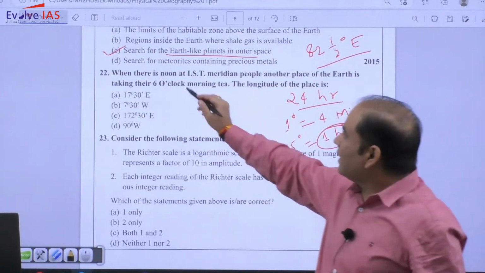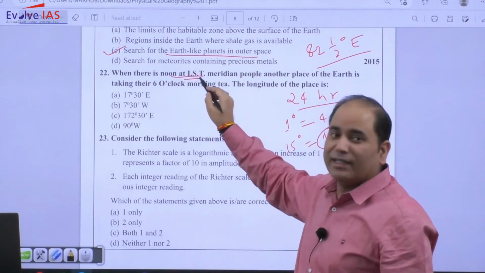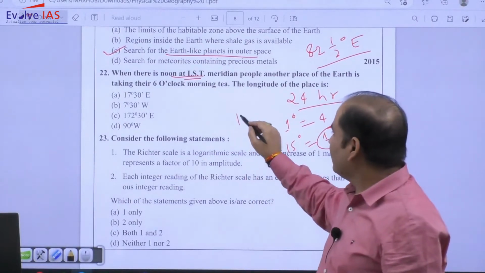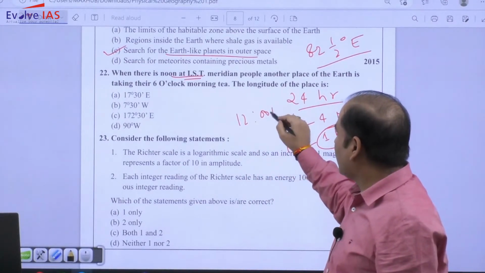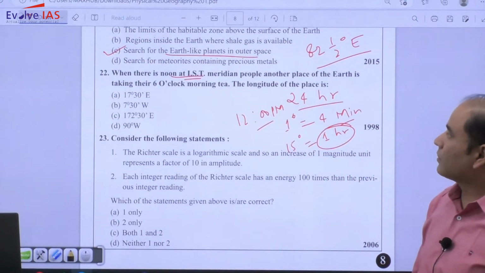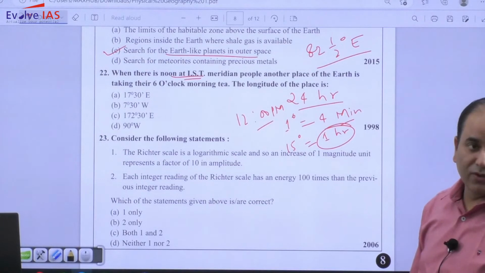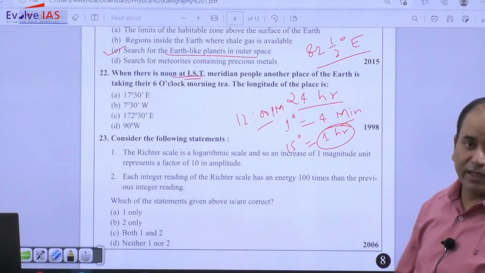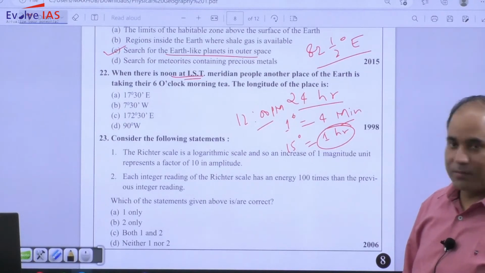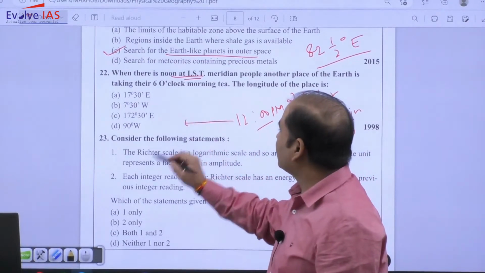So the question is that there is noon at the Indian standard timeline. India में कितना हो रहा है time? 12 p.m. Someone is having still 6 o'clock morning. So 6 o'clock morning means that place will be east or west? That place will be west of this Indian standard timeline.